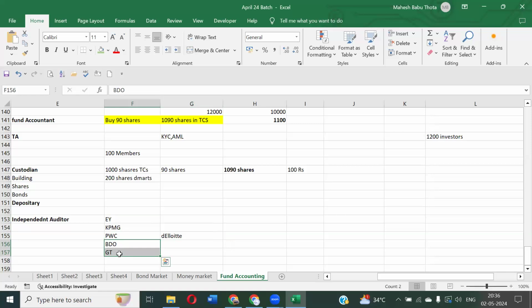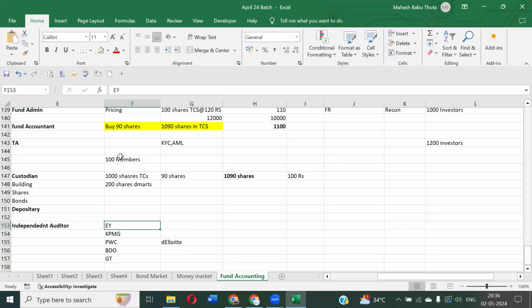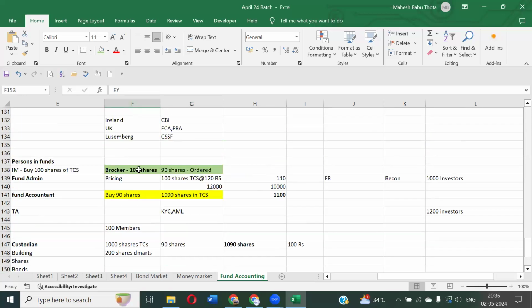So we have different companies working as independent auditors. One of these companies will be appointed as the independent auditor of the fund. They will go and check the entire financial statements, certify them, and provide their opinion on them. Based on that, everyone can rely on it and decide whether to invest or whether to continue. All these kinds of decisions can be taken based on the opinion given by the auditors.